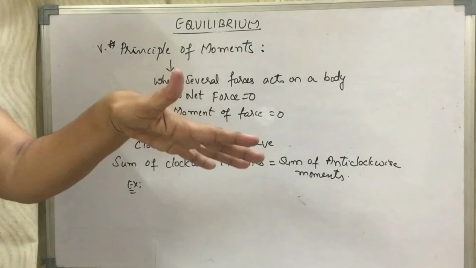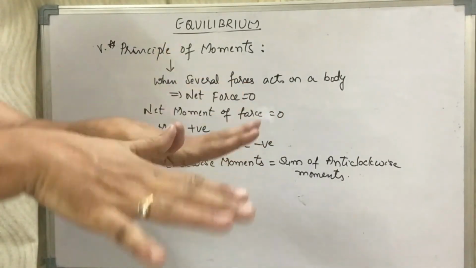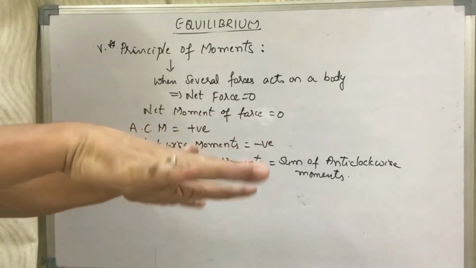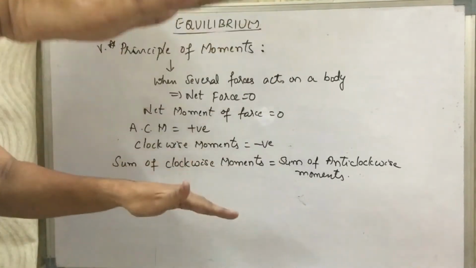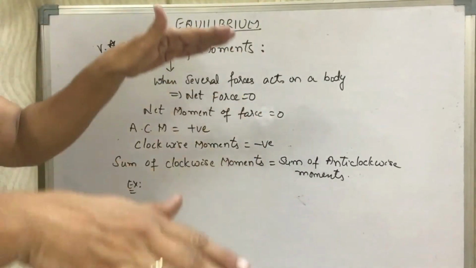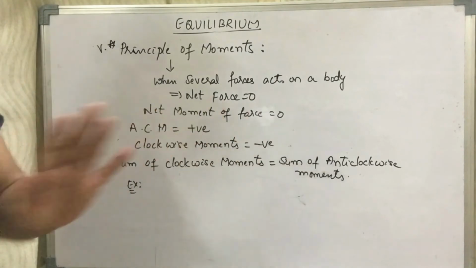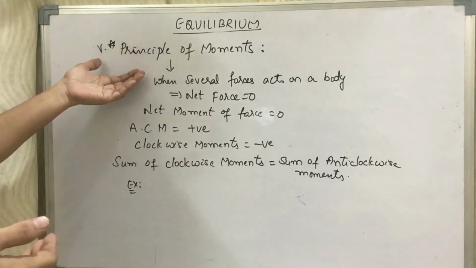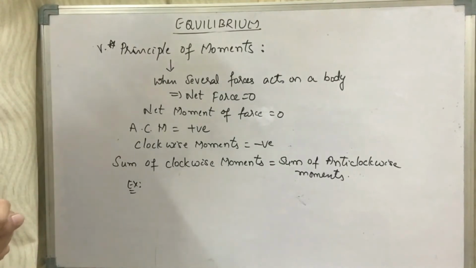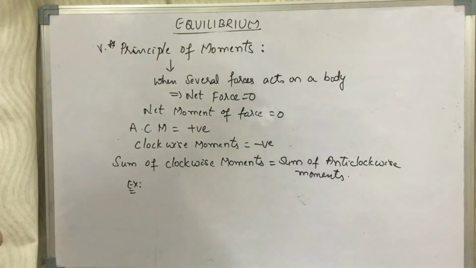Even if you take a seesaw, it tilts clockwise, anti-clockwise. So when the sum of the clockwise moments is equal to the sum of the anti-clockwise moments, then it holds the principle of moments.